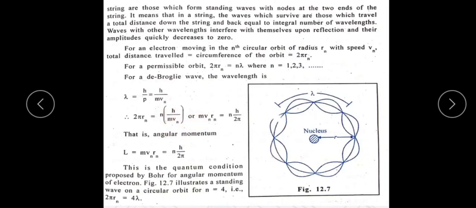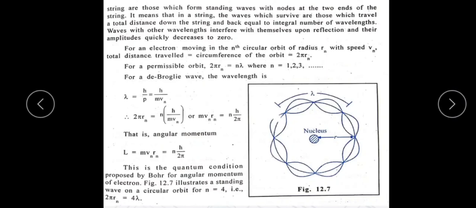Then there are some arrangements: mv is transferred to the LHS and 2π to the RHS. Then rn keeps there, that's why it is mvr equal to nh, keep as it is here, then the remaining term 2π is transferred to the RHS, so mvr is equal to nh by 2π. One more thing, mvr is nothing but the angular momentum, which is represented as capital L. That is, angular momentum L is equal to mvr, which is equal to nh by 2π.